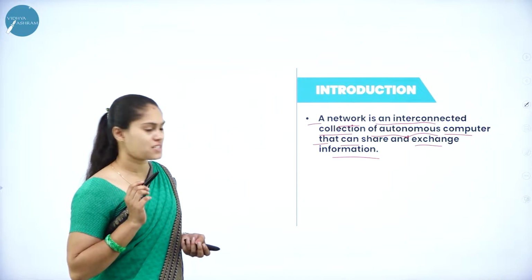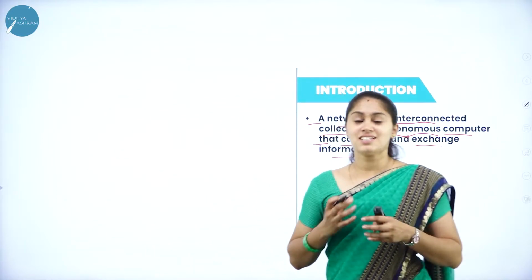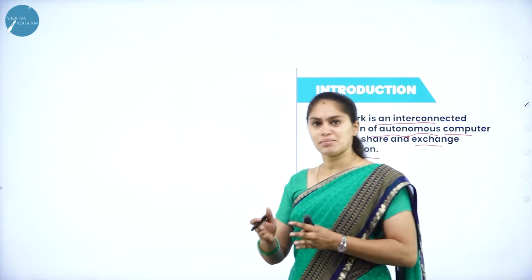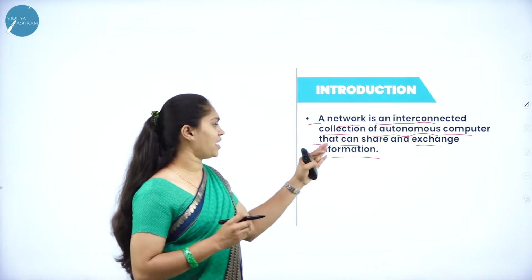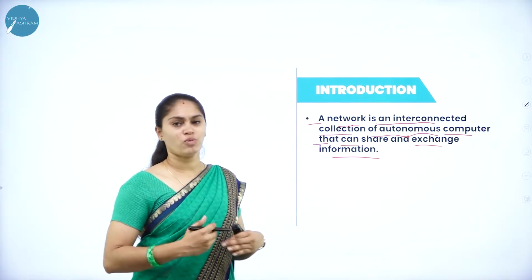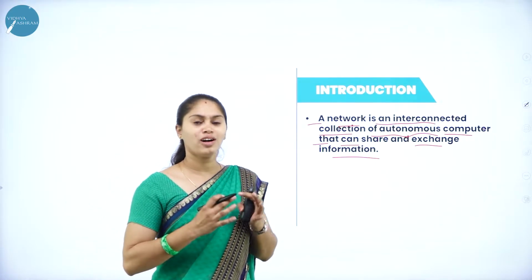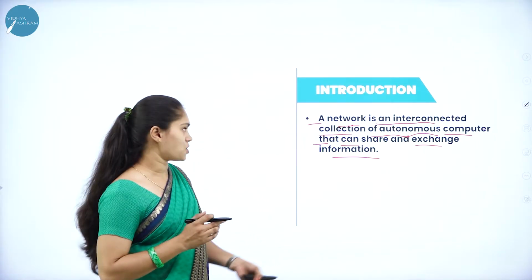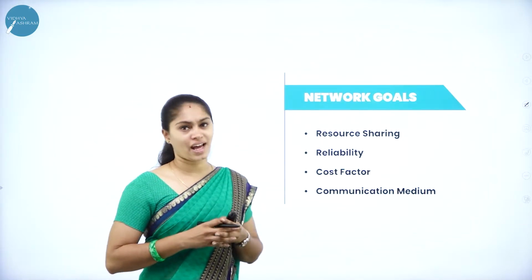Here you have to understand autonomous in the sense of independent computers. So it is just a collection of independent computers, and each computer has the ability to share and exchange information from one computer to another computer. The interconnection of all those computers is considered as what? A network. Now we'll see what network goals we can expect.